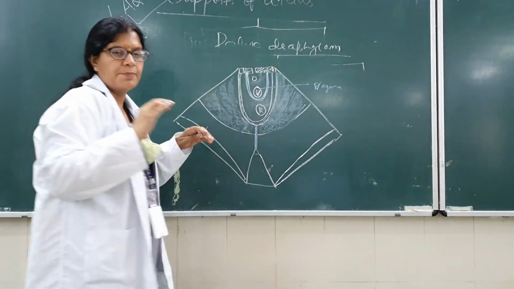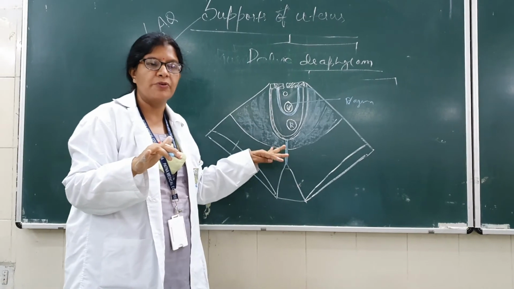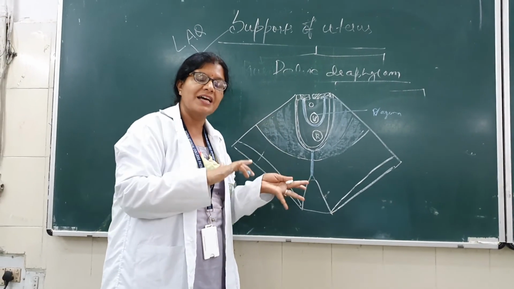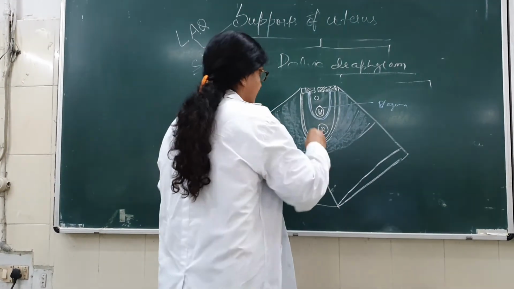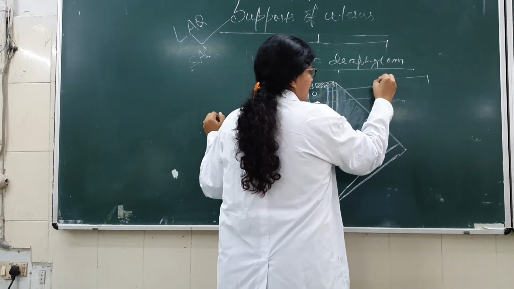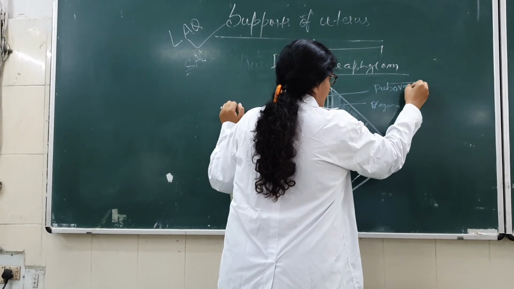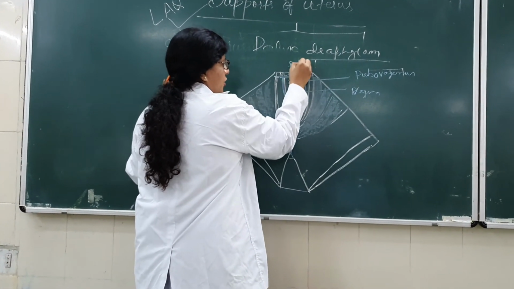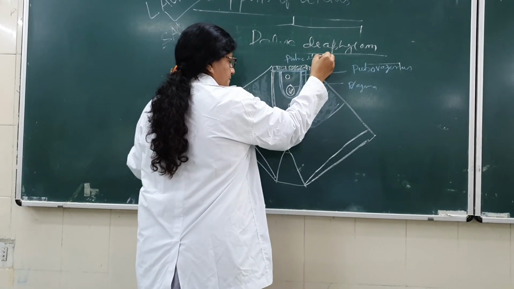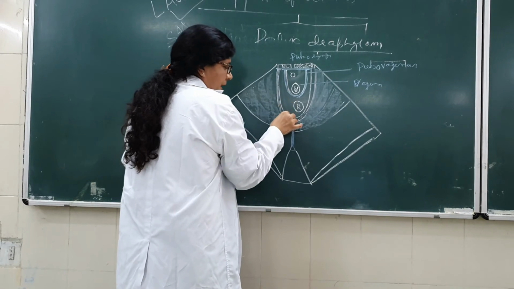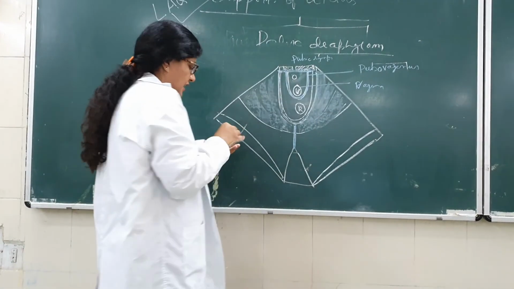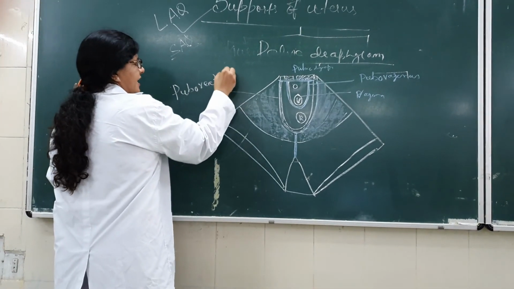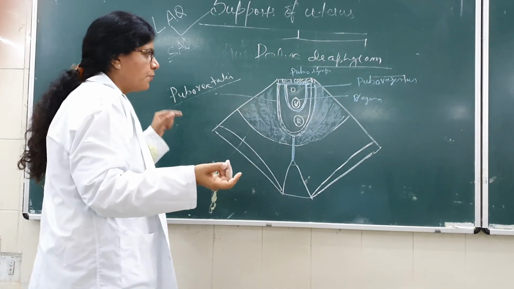Okay. So one is the pelvic diaphragm and the second part is your pubovaginalis. It is a sling-like structure around the vagina, further strengthening the vagina. This is the posterior surface of the pubic symphysis. Then from the posterior part of the pubic symphysis it encircles around the rectum, so this is known as puborectalis.